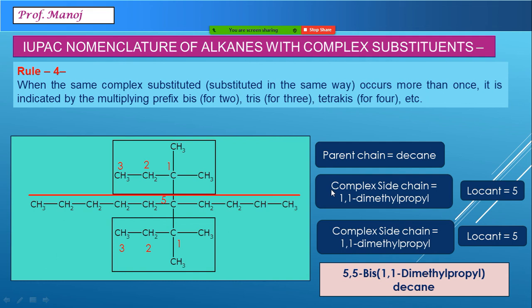If the same group was repeated a third time, then we would have written tris, indicating the same group is repeated 3 times. This completes our IUPAC nomenclature of alkanes. In the next video, we will be seeing IUPAC nomenclature of alkenes, alkynes and complex substituents on them.